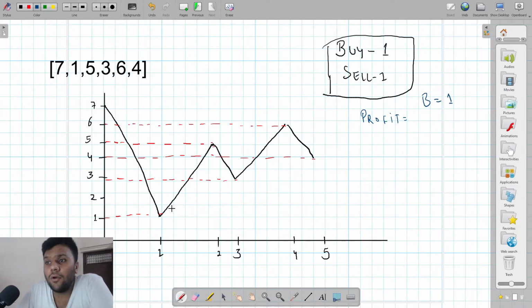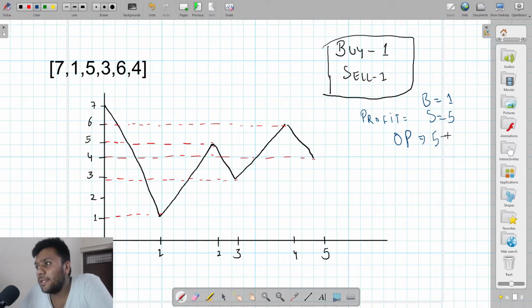Now I will check if I sell at 5. If I sell at 5, then my overall profit, let me call this OP, will be 5 minus 1, which is 4. So initially my overall profit is 4. Again I will calculate my profit. If I buy at 3 and sell at 6, it will be 3, so it's not a good idea.